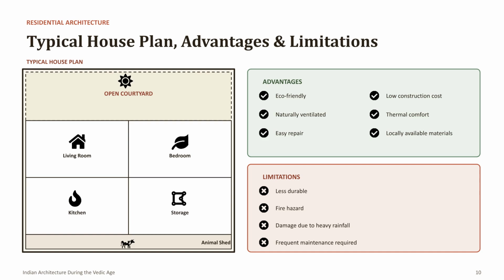However, they also had several limitations. The buildings were vulnerable to fire, heavy rainfall, and biological decay, requiring frequent maintenance. Despite these challenges, the planning principles remained effective and influenced traditional Indian housing for centuries.